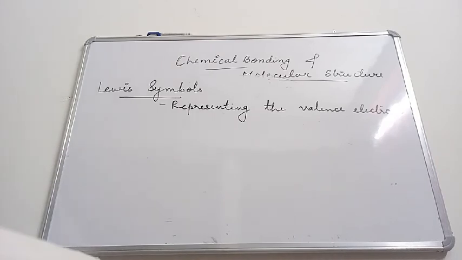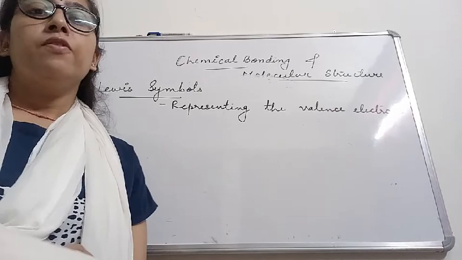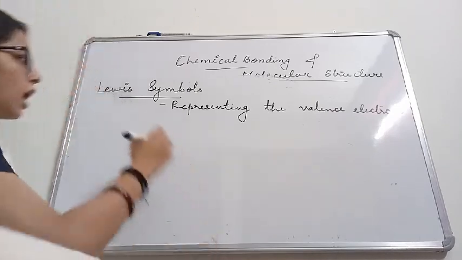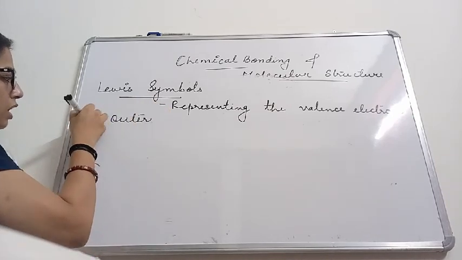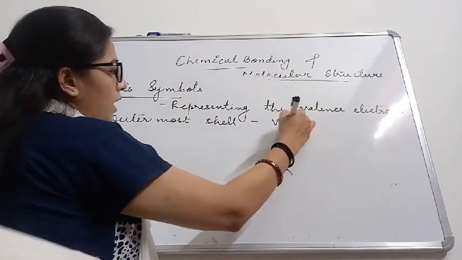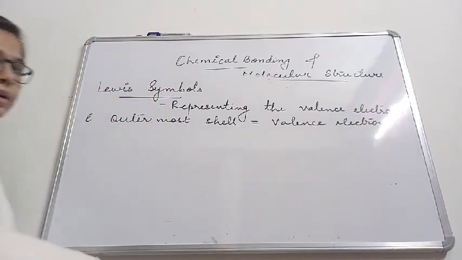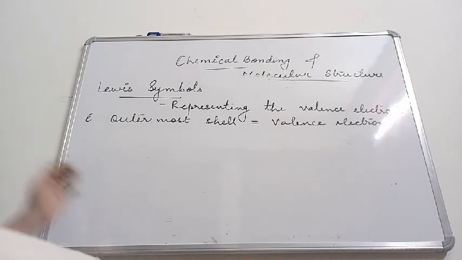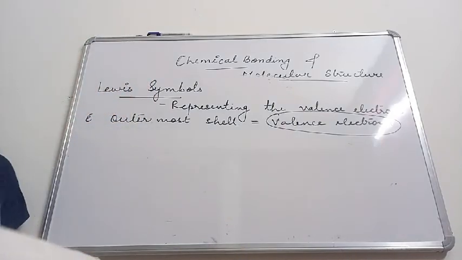So in the formation of the molecule, only the outer shell electrons are involved, and these outer shell electrons are called valence electrons. That is, the electrons in the outermost shell are called valence electrons, and these valence electrons are responsible for forming a chemical bond. A chemical bond is formed by the utilization of valence electrons.